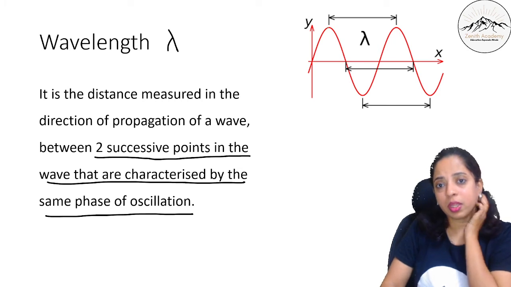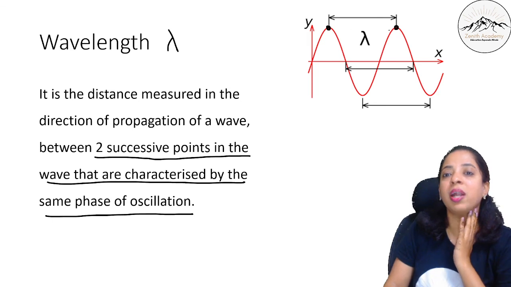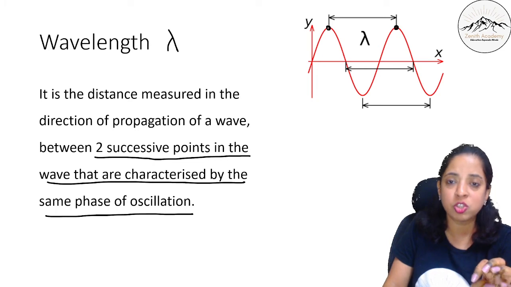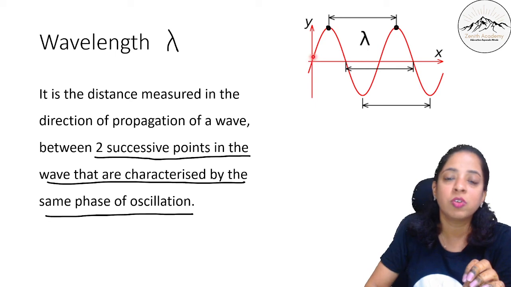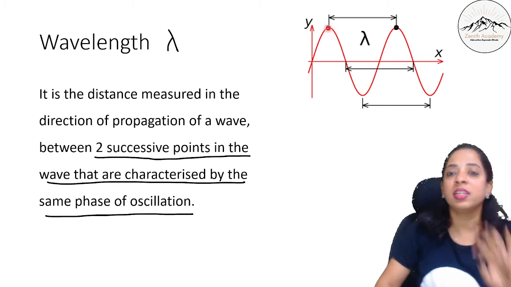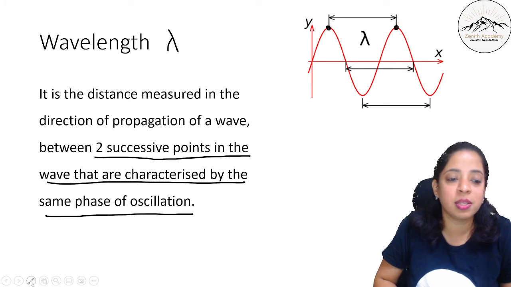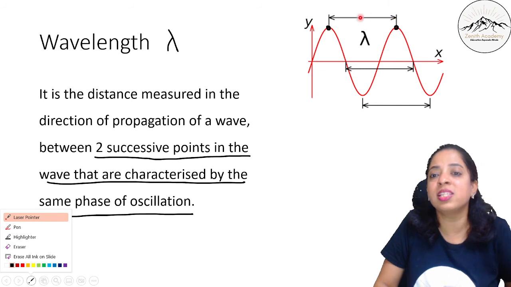Now see here, if I take a particle here and a particle here, these particles are in the same phase of oscillation. This one is also at maximum displacement. The particles are moving up and down, up and down. So this particle, particle number 1, and this particle are both in the same phase. The distance between them is known as wavelength.